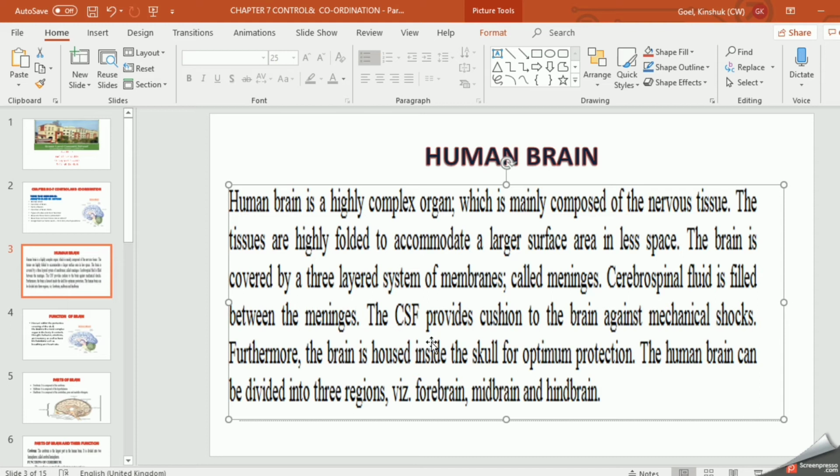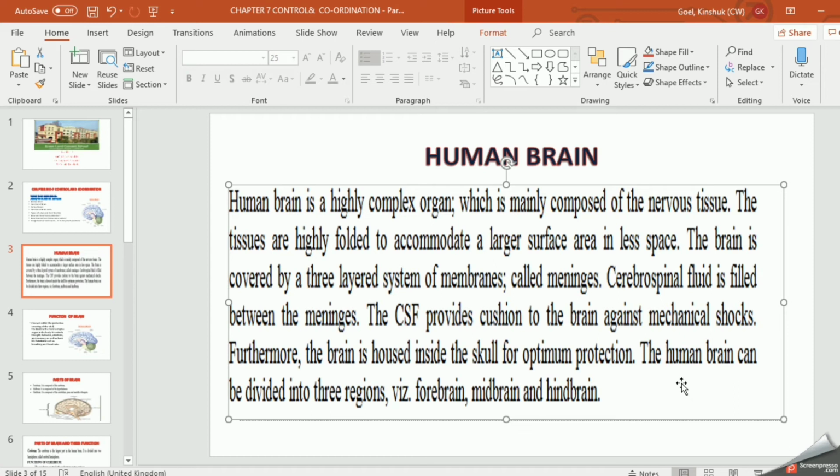Similarly, the cerebrospinal fluid between the membranes protects against mechanical shocks, injuries, etc. Then the brain is housed inside the skull, which is hard. If you touch your head, you feel a hard portion called the skull, or bony box, the cranium. In this, your brain is protected.